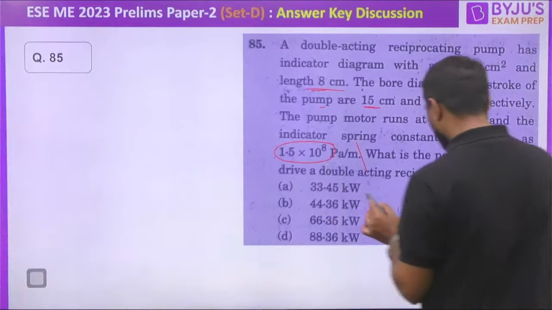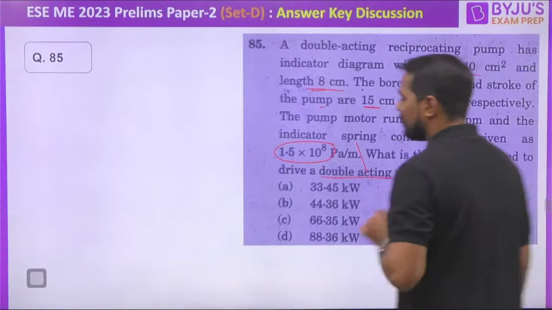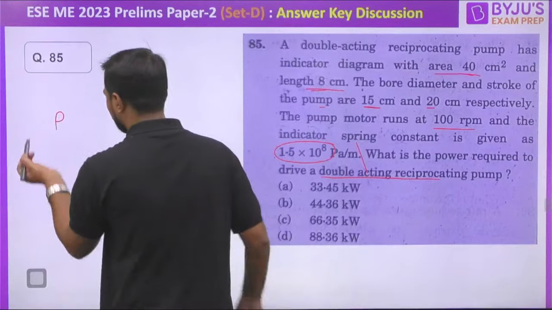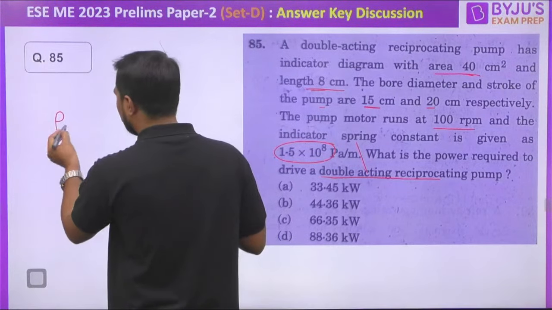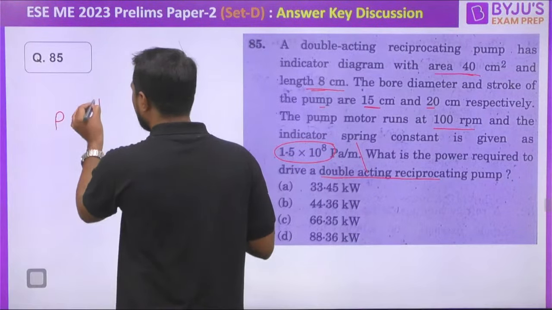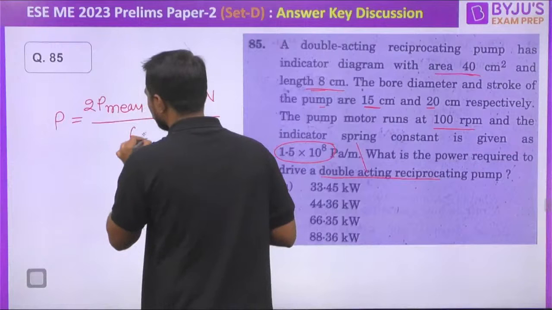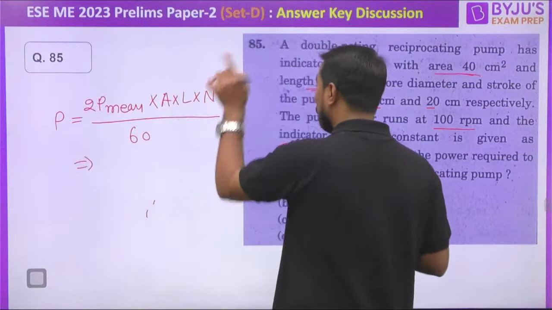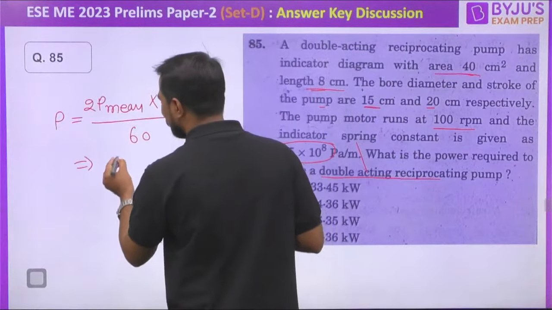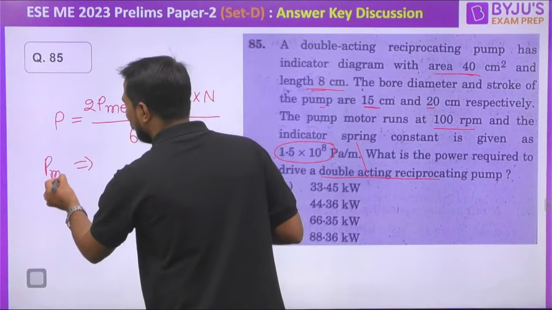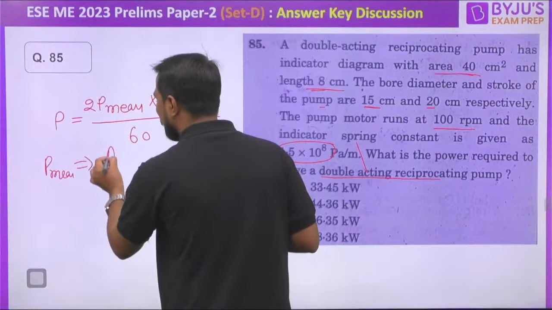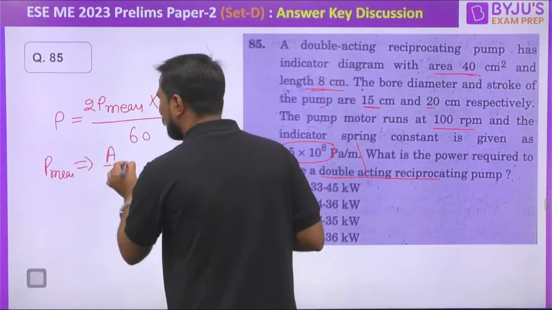Sir, double acting compressor or double acting pump is given. Then what will be the answer for the double acting pump? Power, if I need to write, what will be the power of the double acting pump? Can we write 2 into mean pressure into area, into length, into N by 60? All of you? What is the mean effective pressure? Mean effective pressure is written as area of the indicated diagram divided by length of indicated diagram, multiplied by the spring constant.